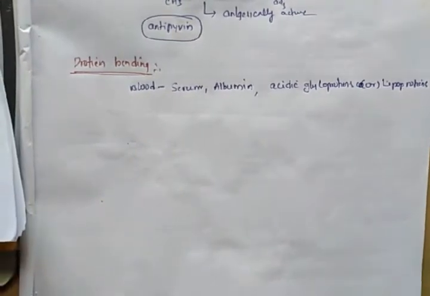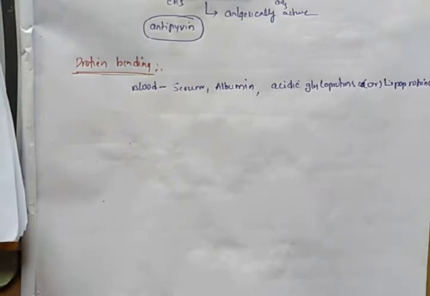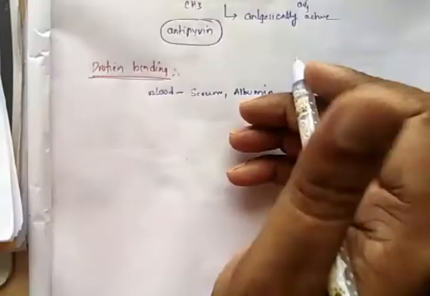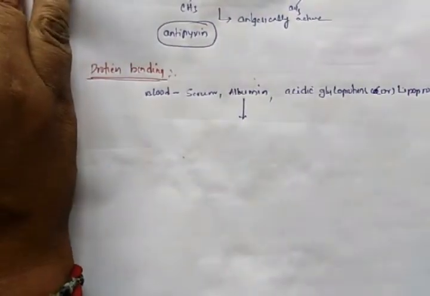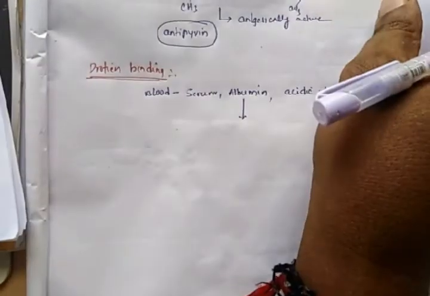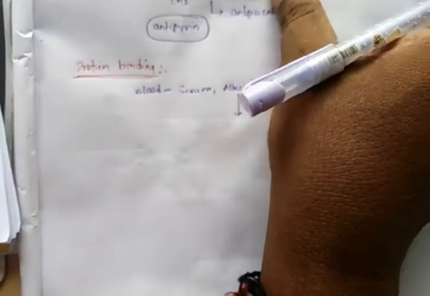So blood is majorly composed of water and hemoglobin. Along with this, we have proteins like albumin and acidic glycoproteins. Drugs generally form a binding with albumin. Most of the drugs will form a complex with this albumin protein.